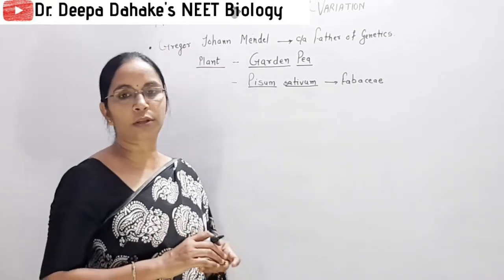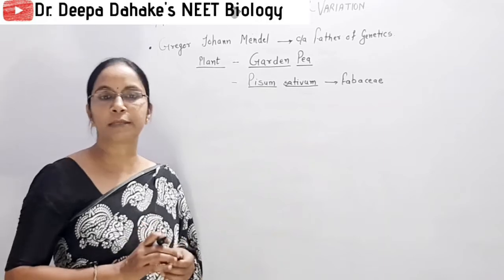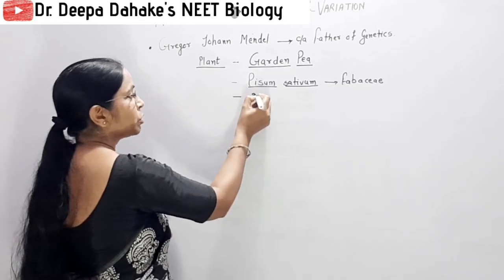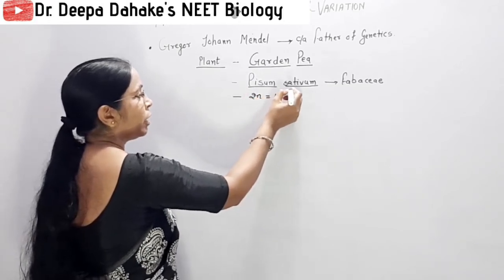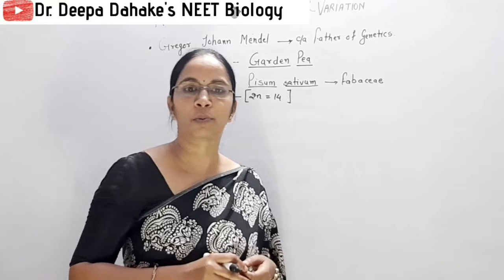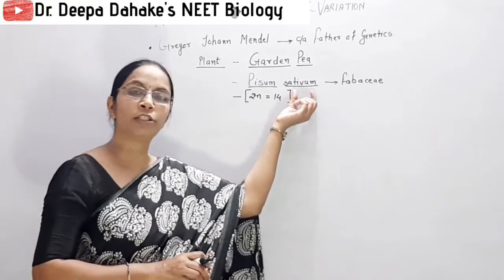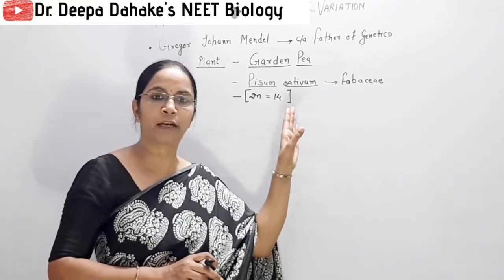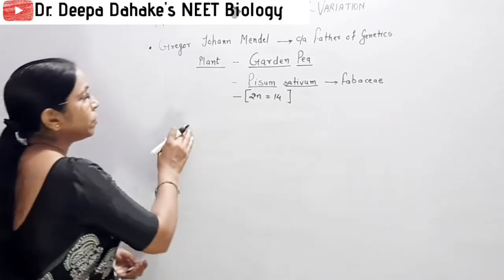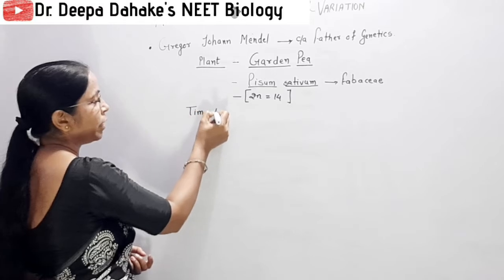So remember very well that garden pea, or Pisum sativum, is selected by Mendel. In Pisum sativum, the diploid chromosome number is 14, and this diploid number occurs mainly in the vegetative part of the plant, so you know where one can obtain the diploid number of chromosomes in the cells.